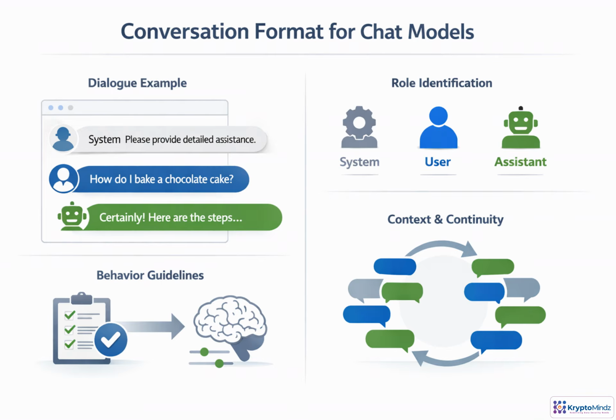Chat fine-tuning data is often stored as a conversation, not just a single prompt and answer. Each message has a role. The system role sets durable behavior, such as tone, safety boundaries, or level of detail. The user role provides the request. The assistant role shows the response we want the model to imitate. Multi-turn examples add another signal: how to carry context forward, answer follow-ups, and stay consistent across an exchange.